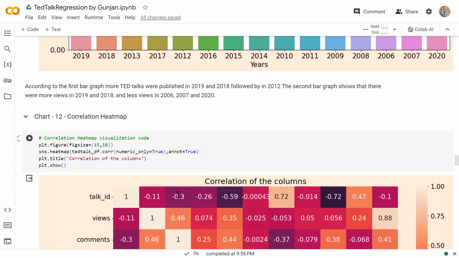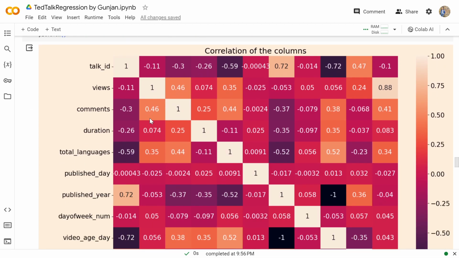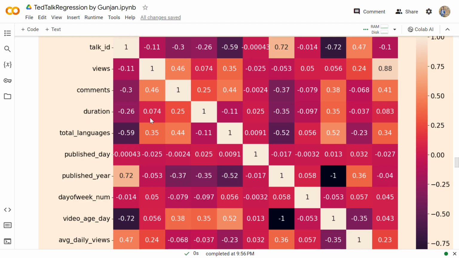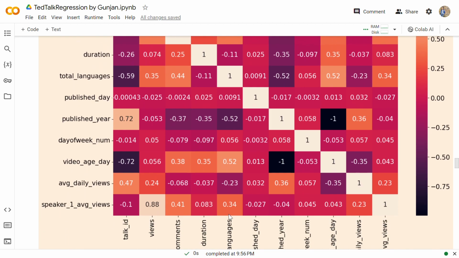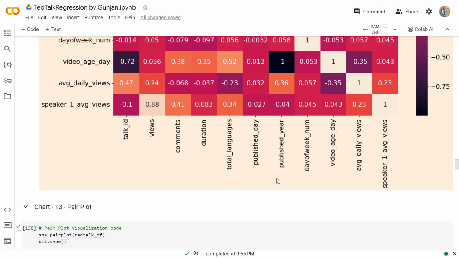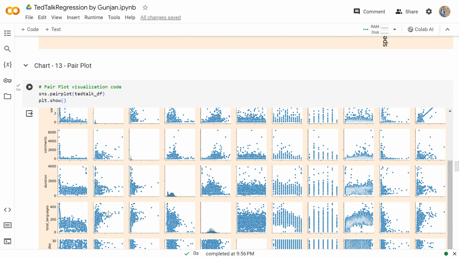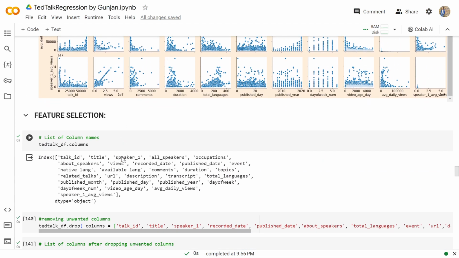Then this is the correlation heat map, which shows that comments and views are very much collinear to each other, and video age and the published year are not at all correlated to each other. Then we make the pair plot for our whole data set.